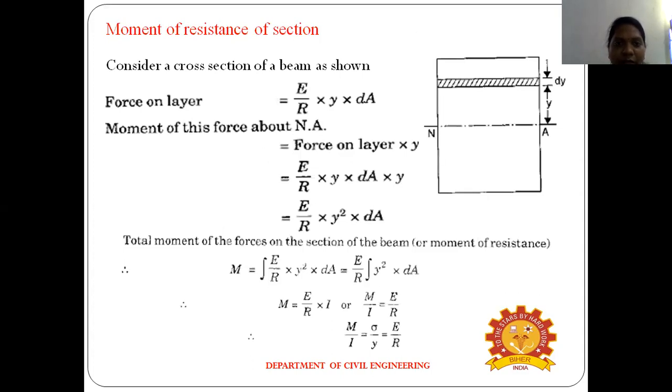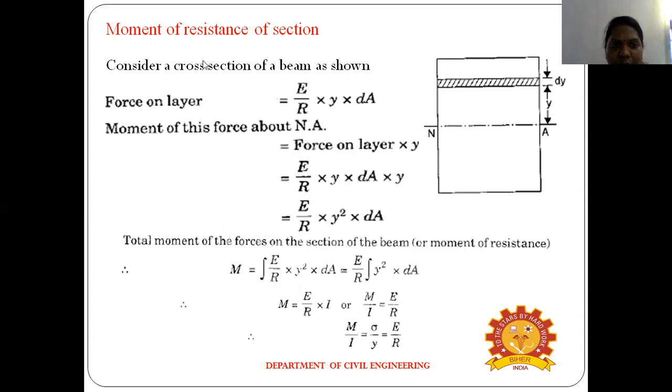So next one, the moment of resistance for the beam. Okay. So in the previous slide we discussed what the moment of resistance is. In this slide we discuss the moment of resistance for any one section. So the first one, what is the moment of resistance for the beam? Okay. So consider a cross section of the beam, as shown in the figure.